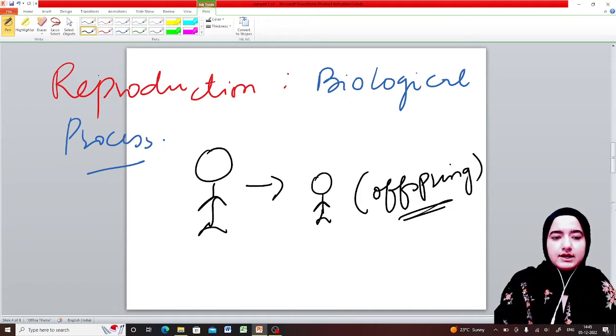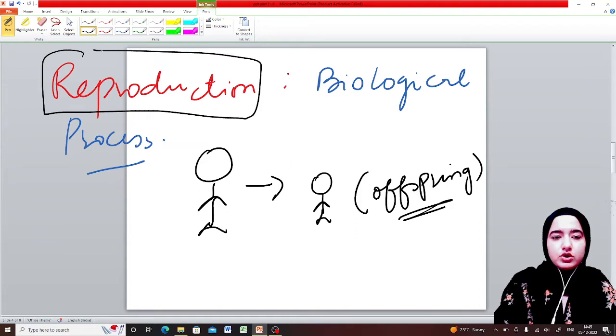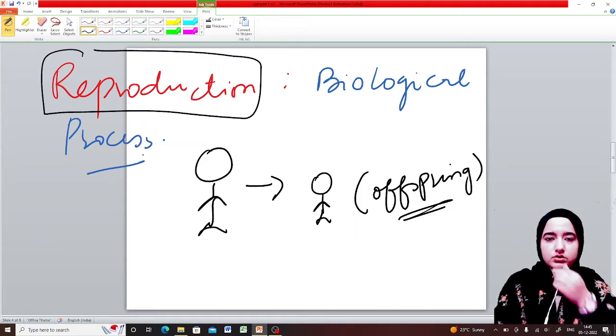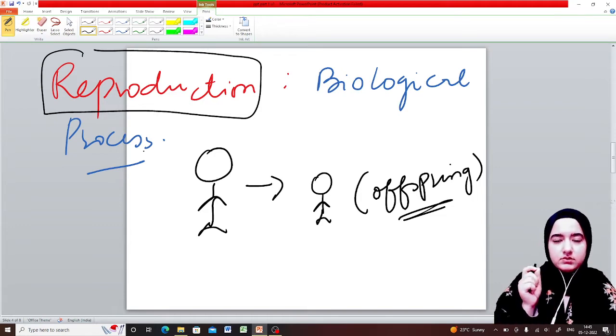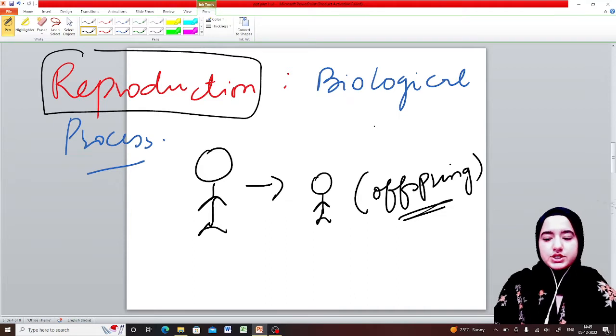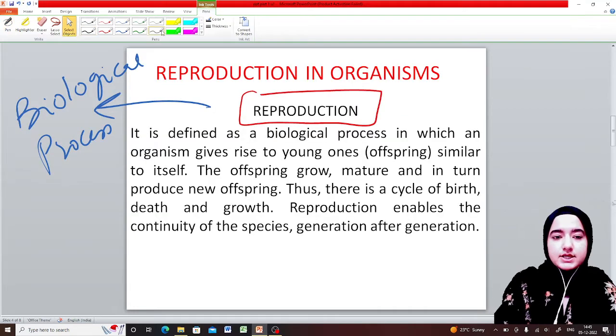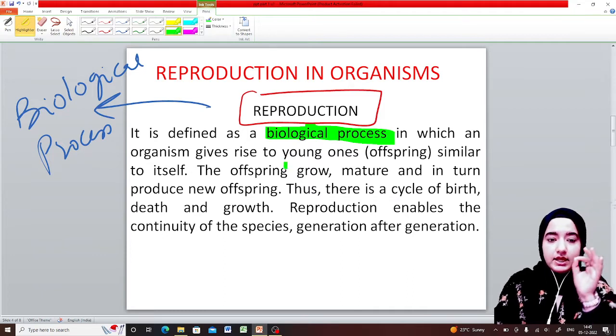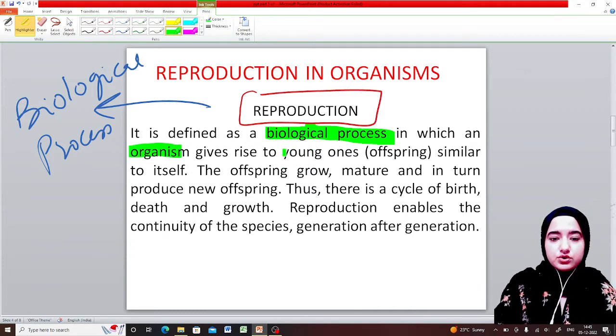That is because of reproduction. In reproduction, genetic material is passed on to their offspring, through which they look like their parents a little bit, not wholly and solely. So reproduction is a biological process in which an organism gives rise to young ones, offspring similar to itself.